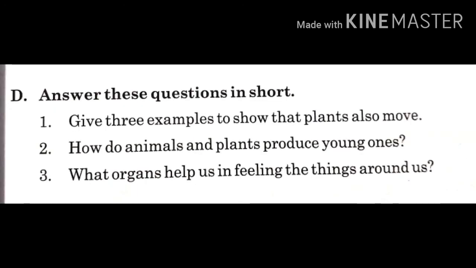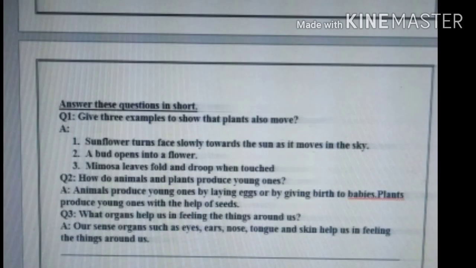We have 3 more questions on page number 37. Answer these questions in short. Question number 1 is give 3 examples to show that plants also move. First point is sunflower turns its face slowly towards the sun as it moves in the sky. Second, a bud opens into a flower. Third, mimosa leaves fold and droop when touched.